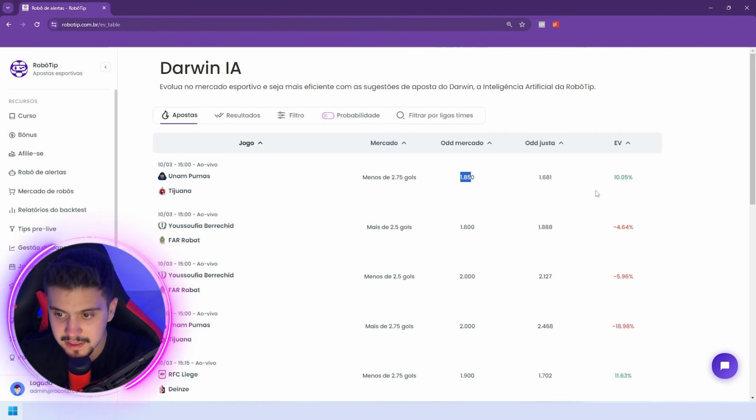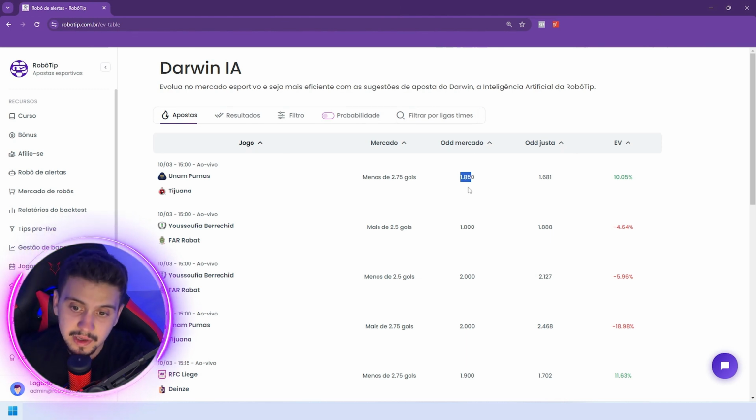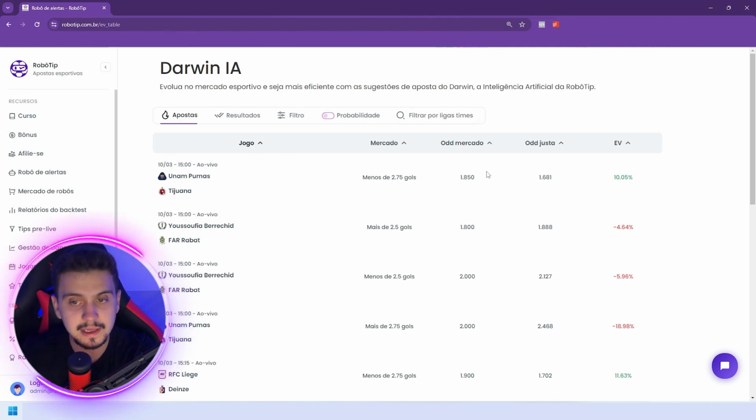In other words, the difference here is a positive EV. Why? Because I have a fair odds lower than what the market is offering me. So I have a positive expected value. Why? Because the market pays better than the fair odds. Now, if the fair odds are 1.88, for example, and the market pays 1.80, meaning the odds at the bet are 1.80, I don't have a positive EV.